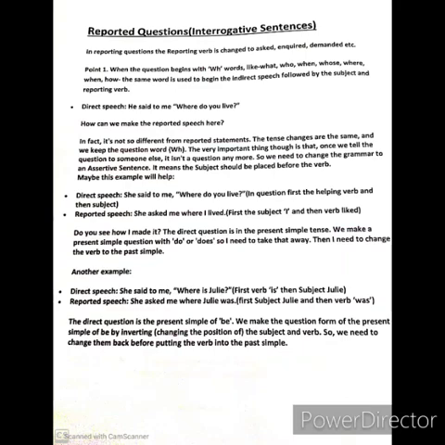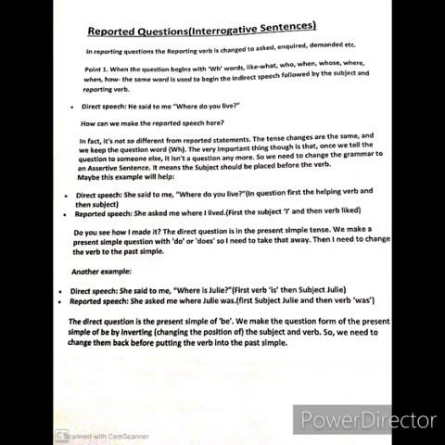Now, in reporting a question, the reporting verb is changed into asked, inquired, demanded, etc. This is the first point. So what I wanted to tell you here is that when we change direct speech into indirect speech of any questioning sentence, interrogative sentence, then first and foremost we change the reporting verb. If the direct speech reporting verb is said or told, then it will be changed into asked. In most cases we use asked, in some cases we use inquired, some cases we use demanded, and some others also.